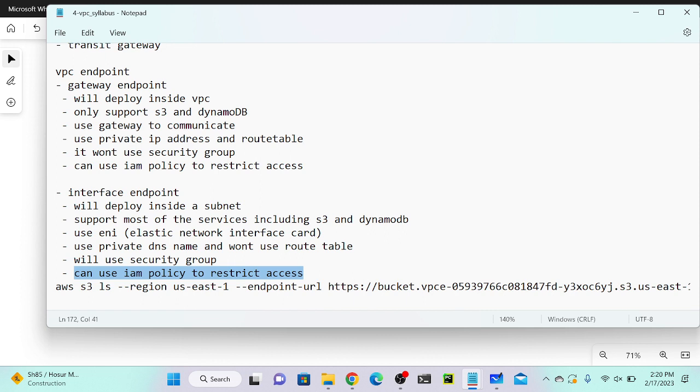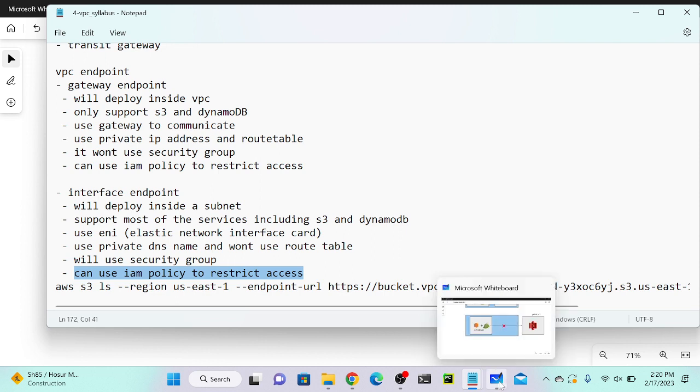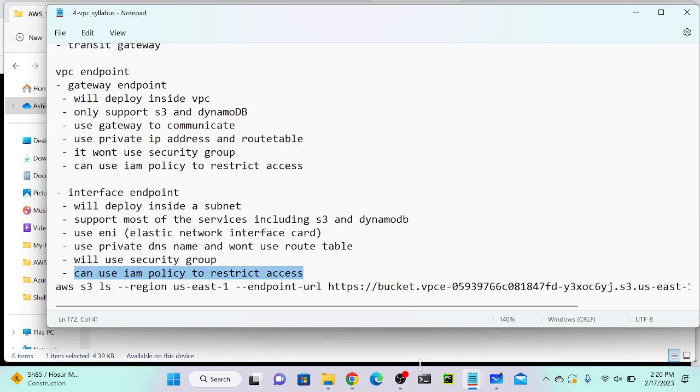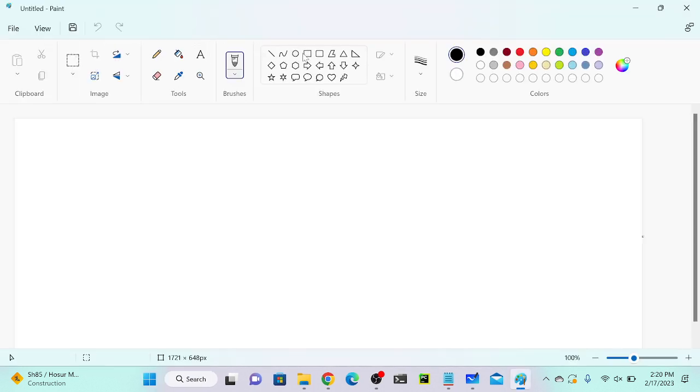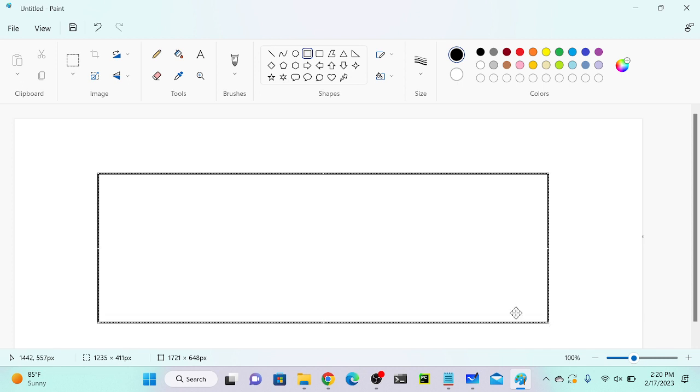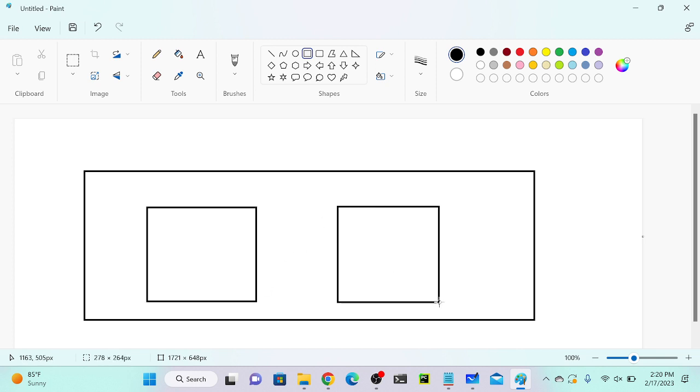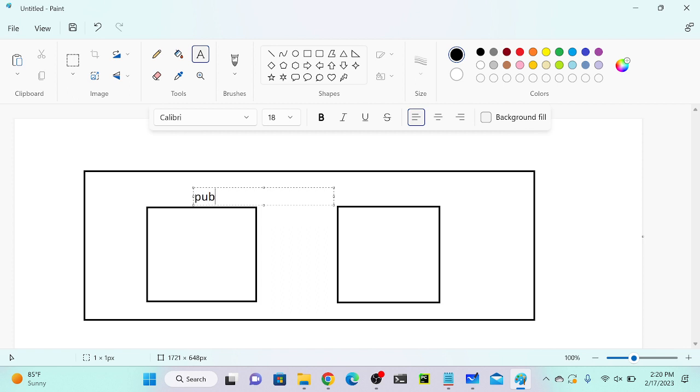Okay. So first I will demonstrate how to create a gateway endpoint. For that I will create a VPC. Okay, so this is my VPC. Then I will create two subnets. This is my subnet 1 and this is my subnet 2. One is public, another one is private. This is the public subnet and this is the private subnet.